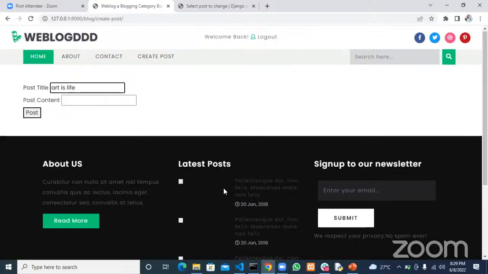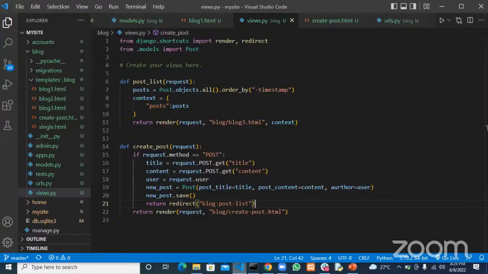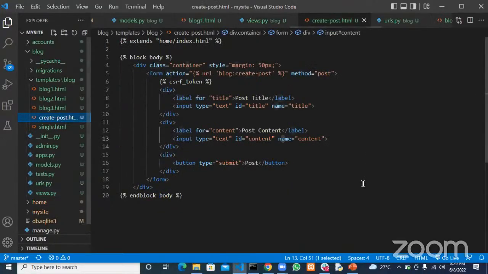Question. In the HTML stuff that we created, the create post.html, when you wrote the form, you put the post in small letters, but then in the views, you used if request.method is capital letters POST. Could that have been the mistake?